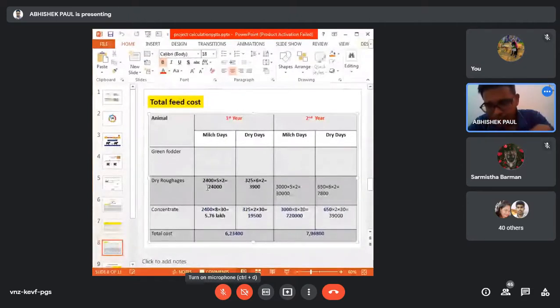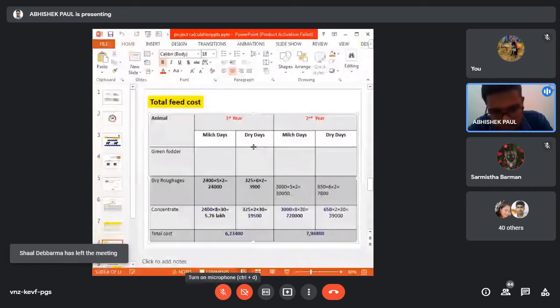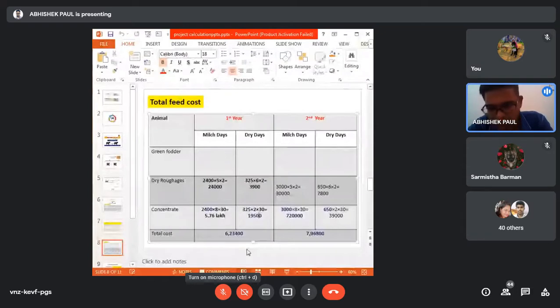Now next column is for concentrate. This side again is for the dry cow for the first year, the concentrate. So this is the total amount required to feed the milk as well as dry cow in the first year. Like this you need to calculate for the second year, third year, fourth year, up to the fifth year. Sir, if it is okay, can I go to the next year, the second year? Yes, sir.